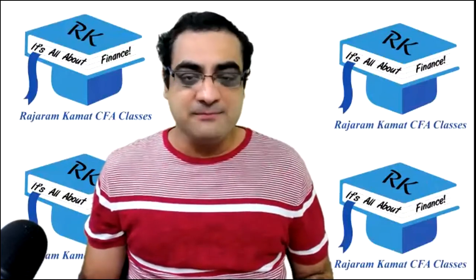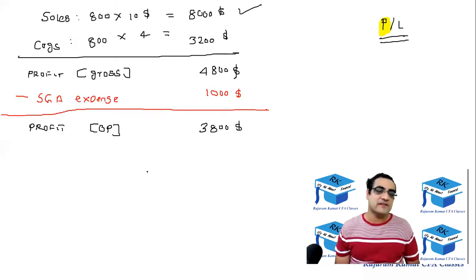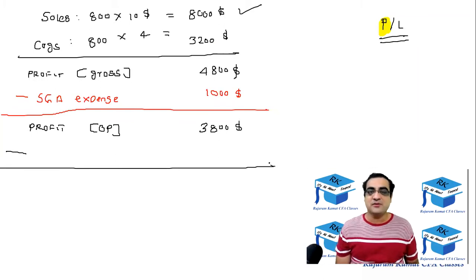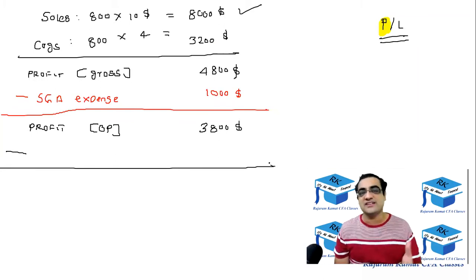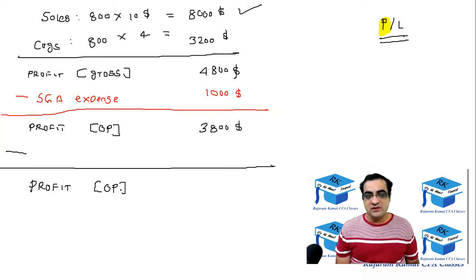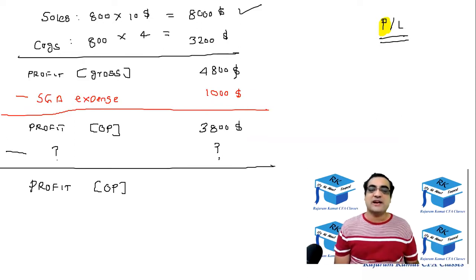So from this operating profit, let me just put it on the screen. From this operating profit, we subtract some mystery expense. Right now, I'm not naming that expense. We subtract it, and then I'll get profit, which is also called operating profit. So what is that mystery expense? You will get to know in a while. It will be too early to write it, so right now I'll call it 0. So it will still be 3,800.